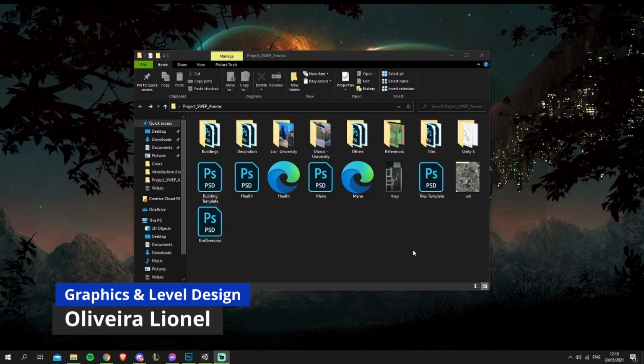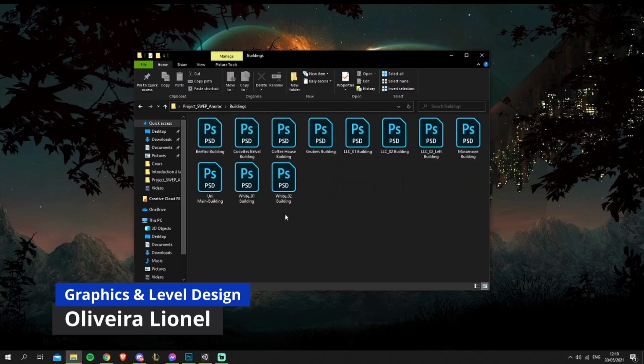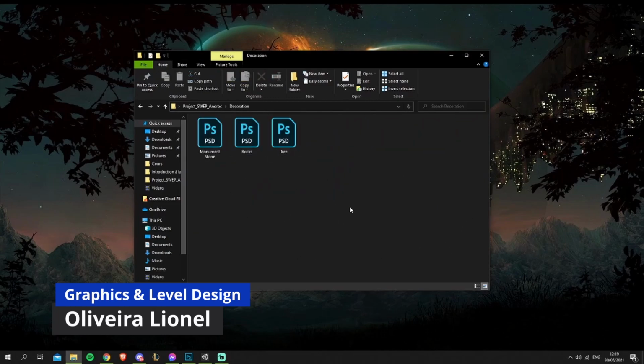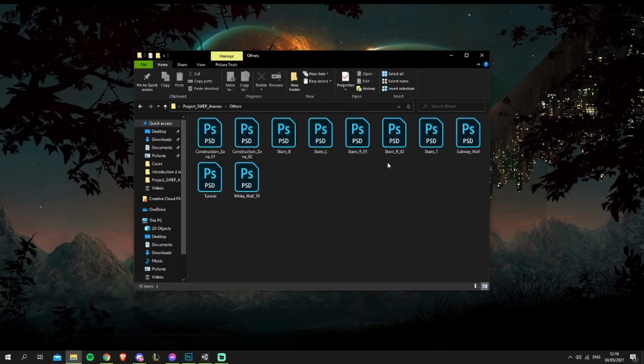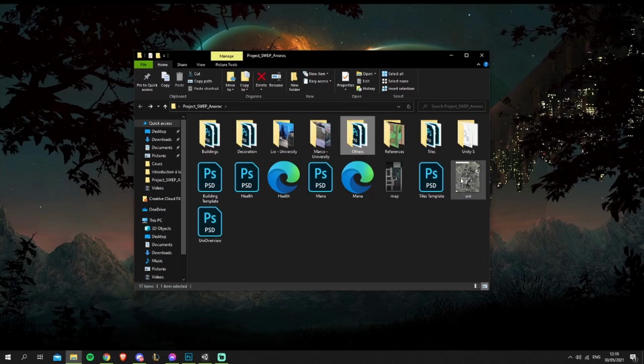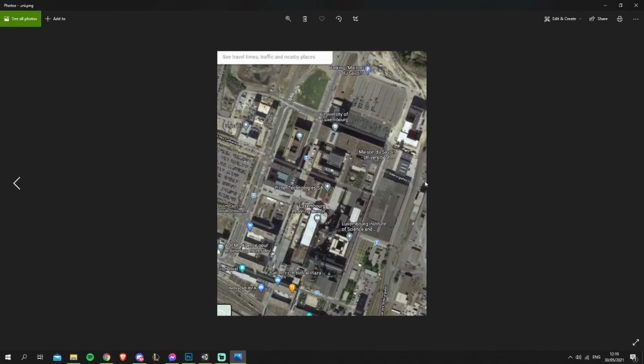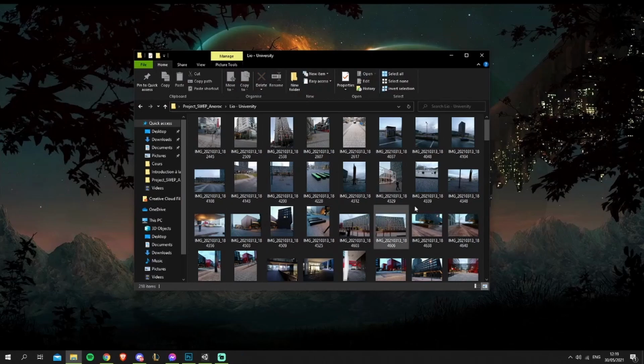Here's the folder with all the different textures that I created for our game. For example, the buildings, the decoration, the tiles, and some other stuff. And for the scaling of the map, we used this picture here, which we took from Google Maps. And we also went to the university to get a better overview of it and to know exactly how the